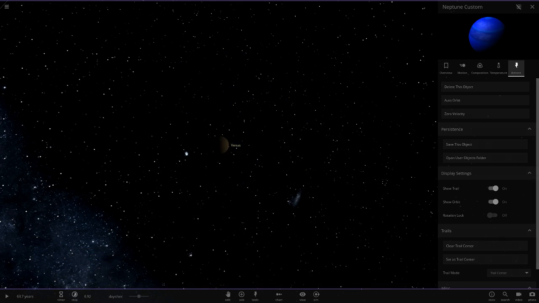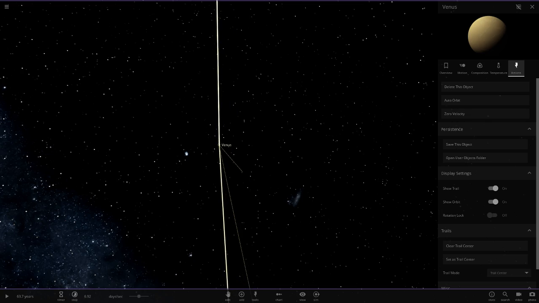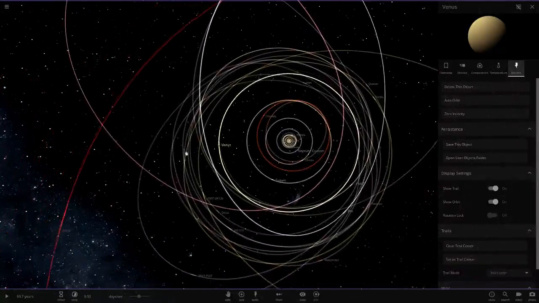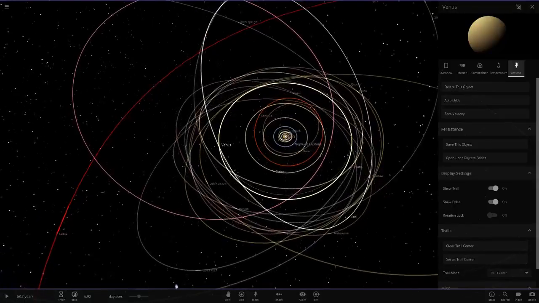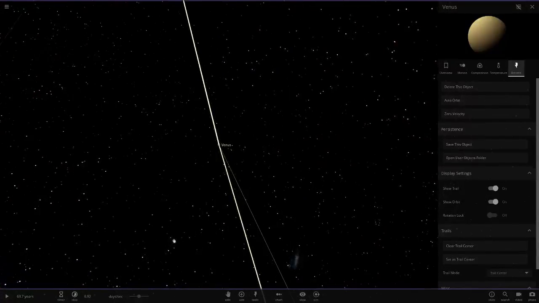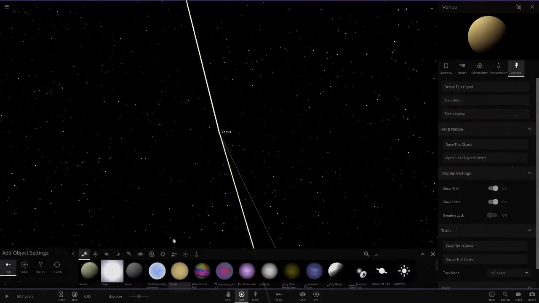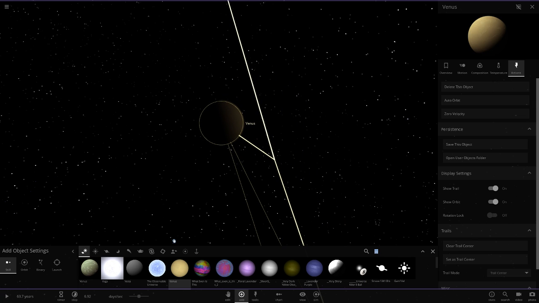So, right, delete Neptune custom. Right, and then auto orbit with Venus, since Venus is obviously the letter V, so it's the last one. So there is that. Right, so is that everything, or am I missing anything? Oh no, hang on. No, that Venus should be where Pluto is. My apologies. No, it's Uranus that should be here.